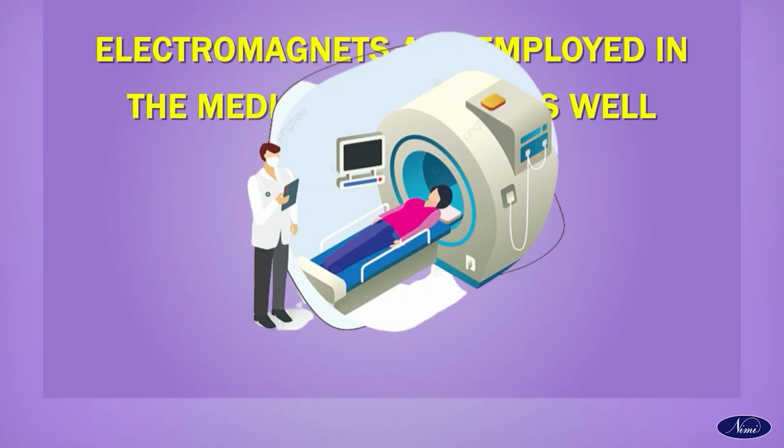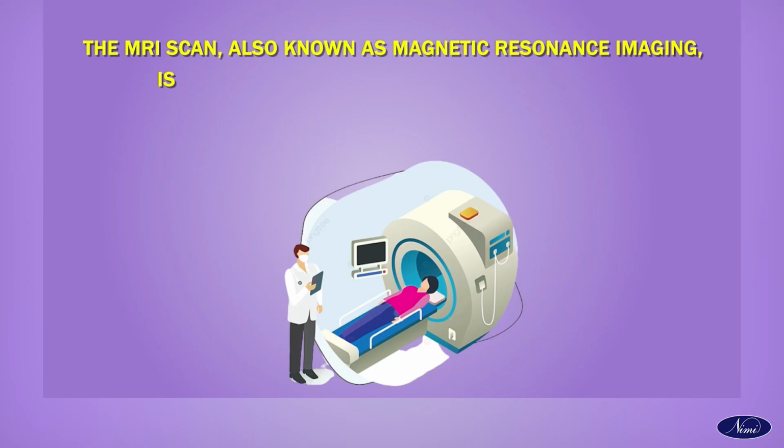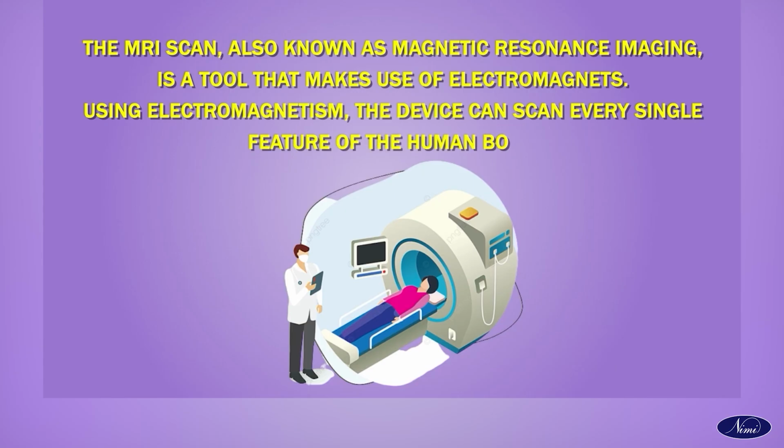Electromagnets are employed in the medical industry as well. The MRI scan, also known as magnetic resonance imaging, is a tool that makes use of electromagnets. Using electromagnetism, the device can scan every single feature of the human body.